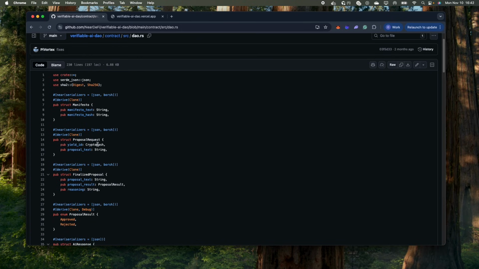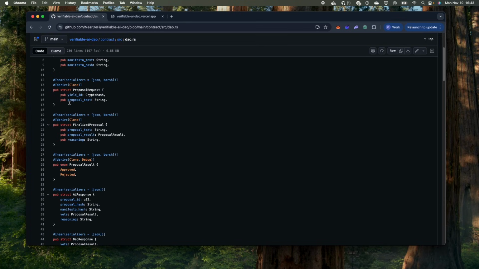Let's look at the structures first. So there's this manifesto struct which specifies the text of the manifesto that was set by the owner and a hash of the manifesto. We'll talk a bit more later about why the hash is stored there as well. There's also this proposal request structure that stores the yield ID for a yielded promise for each proposal and the text of the proposal.